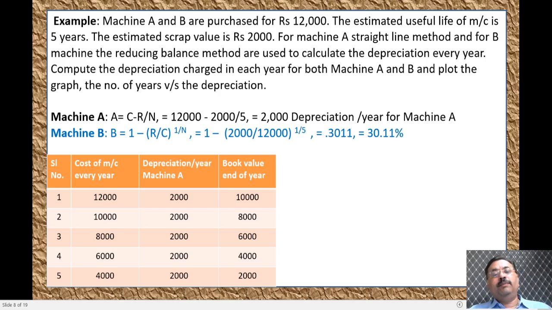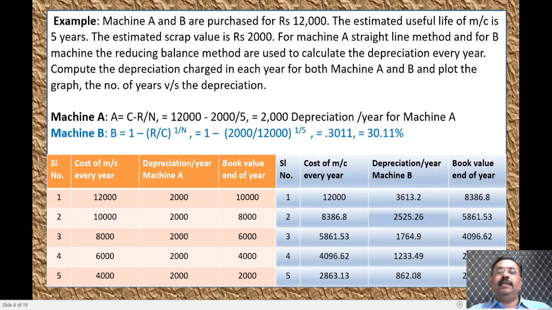If you put those values in the table, you will get a table like this. The serial numbers 1, 2, 3, 4, 5, that is 5 years. The cost of the machine, initially, will be 12,000 rupees that you will be investing. The depreciation per year: this amount, 12,000 rupees multiplied by 0.3011, will give you 3,613 rupees 2 paisa. This particular amount will be subtracted from the 12,000. You will get 8,386 rupees 8 paisa. This is the book value at the end of the first year.